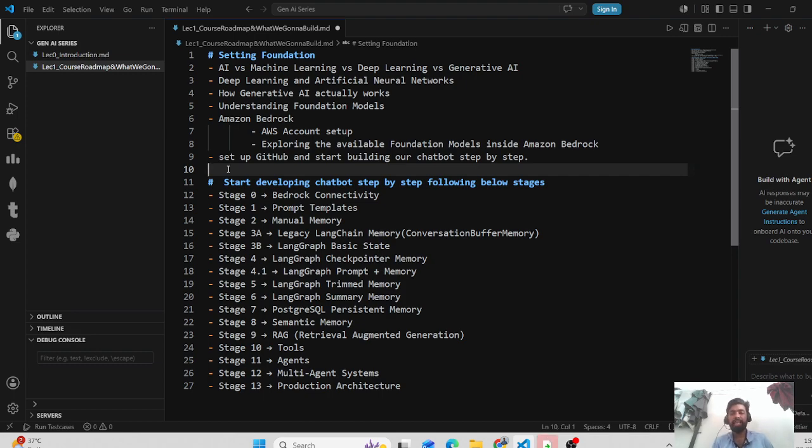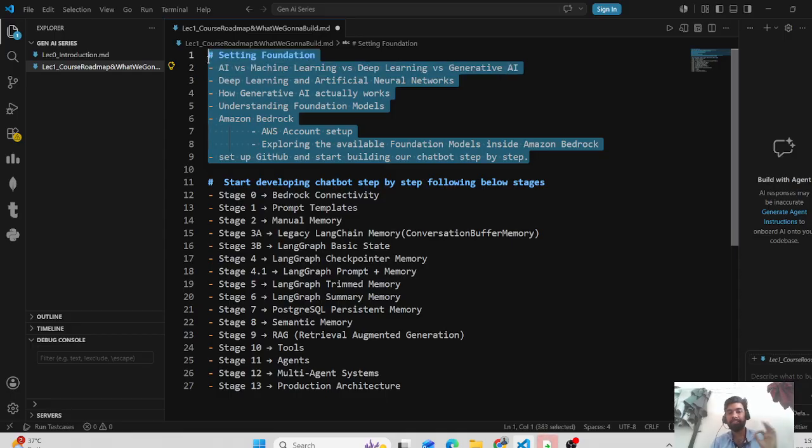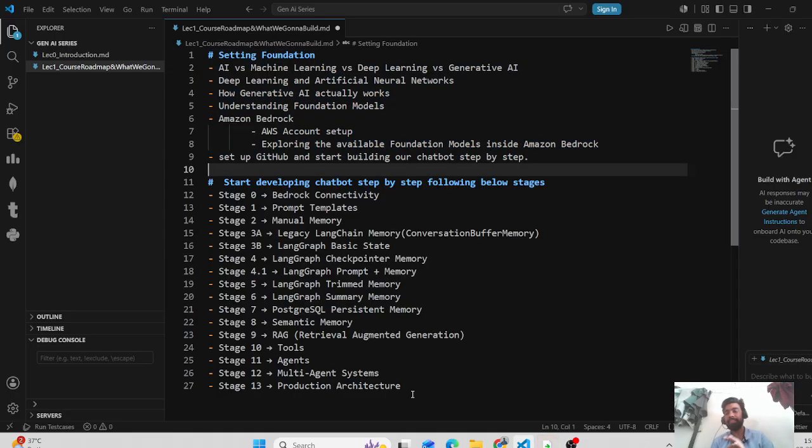This complete course, where we are building the chatbots and everything, we will be pushing into GitHub. Once the foundation part is done and we are clear on all these things, then the real coding part will start, step by step building everything.